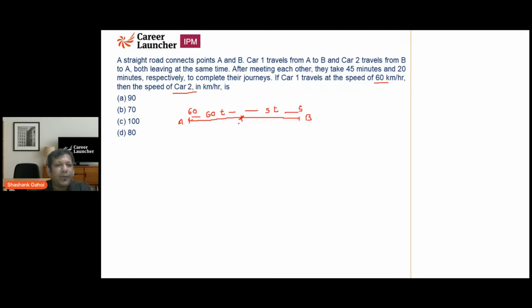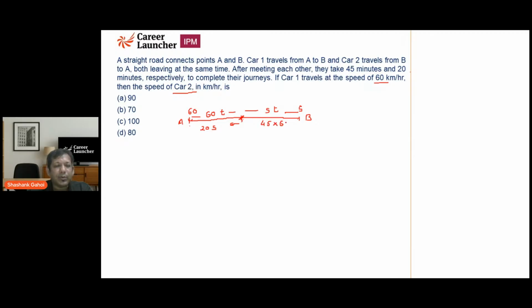After that, car 2 is going from here to here. How much time is it going to take? 20 minutes. So 20 into S is going to be the distance. So from this point to this point, the distance is 60T as well as 20S. From this point to this point, car 1 is going to take 45 minutes. And what is the speed?